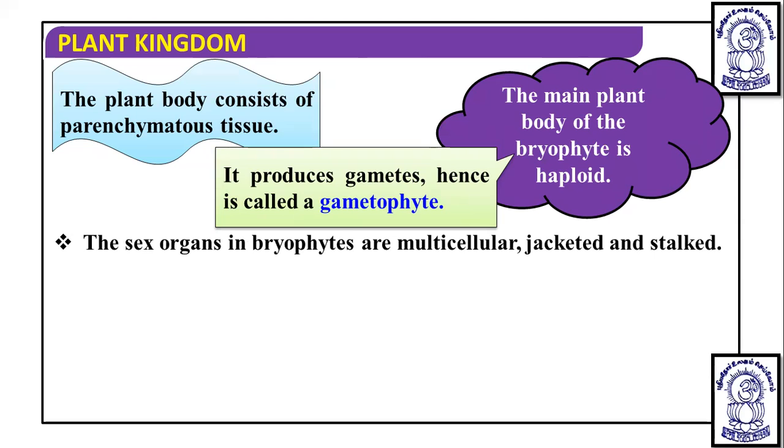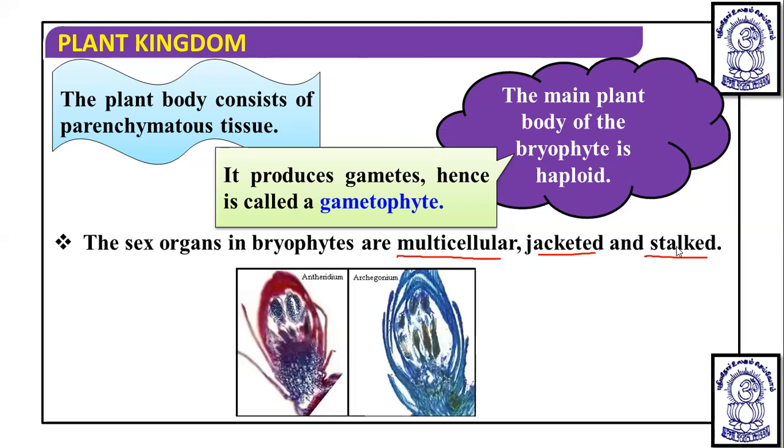And the sex organs in bryophyte are multicellular, jacketed and stalked. In algae, we have studied non-jacketed unicellular sex organs usually. In bryophyte, usually sex organs are multicellular, jacketed and stalked.